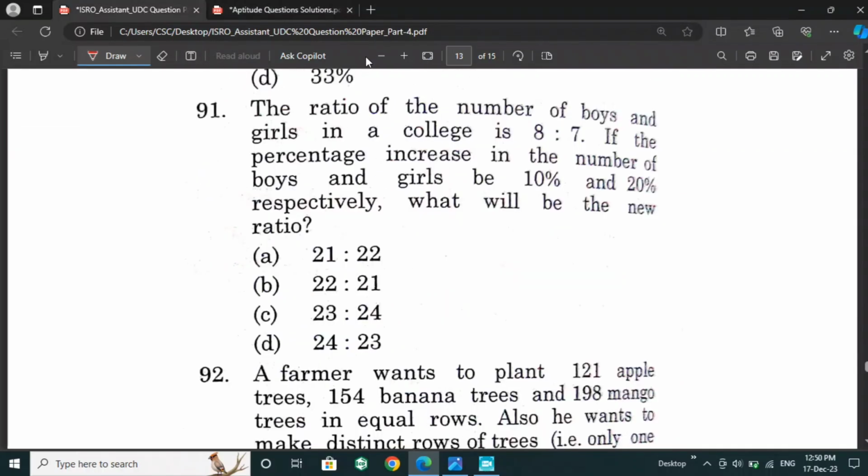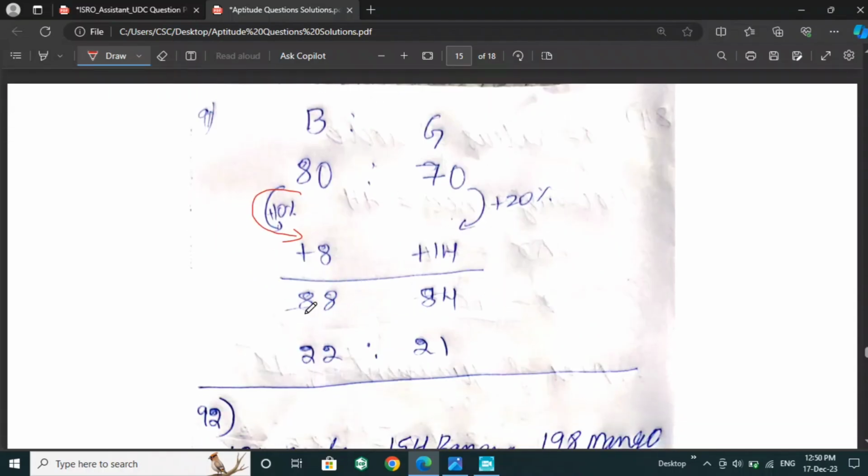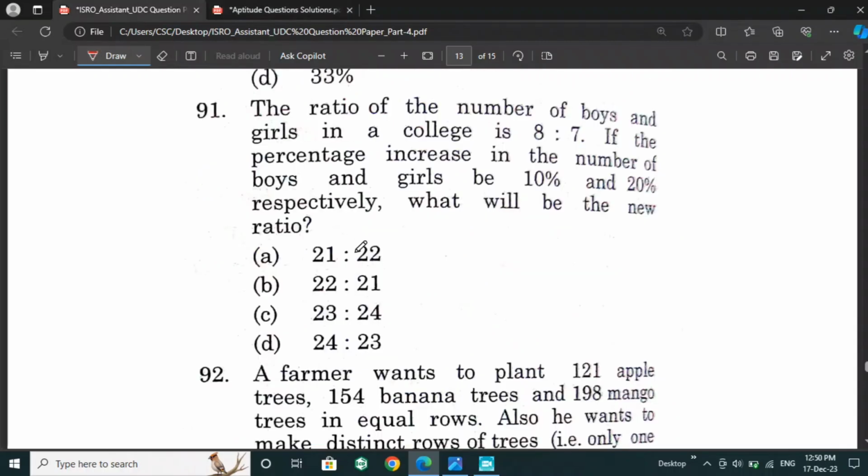According to the question, we can write it as 8 into 110 percent, so 10% is the increase in boys, and 20% increase in girls, so 14 into 120 percent. After common cancellation, we will get 22:21 as the answer. So option B, 22:21, is the right answer.